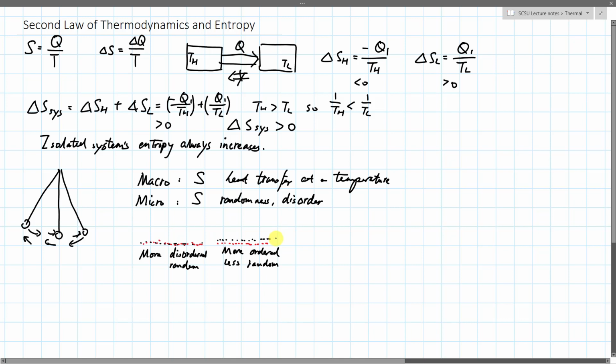Okay, so the entropy basically describes, by its absolute value, how random a system is.